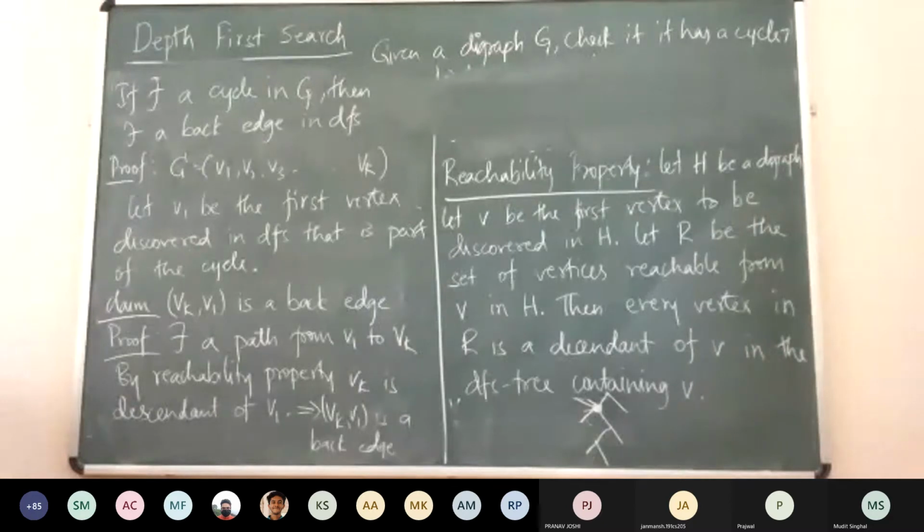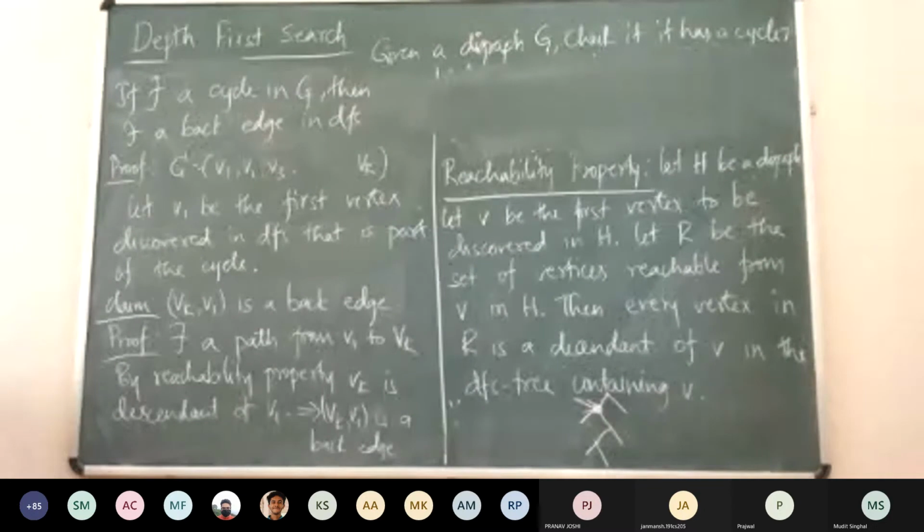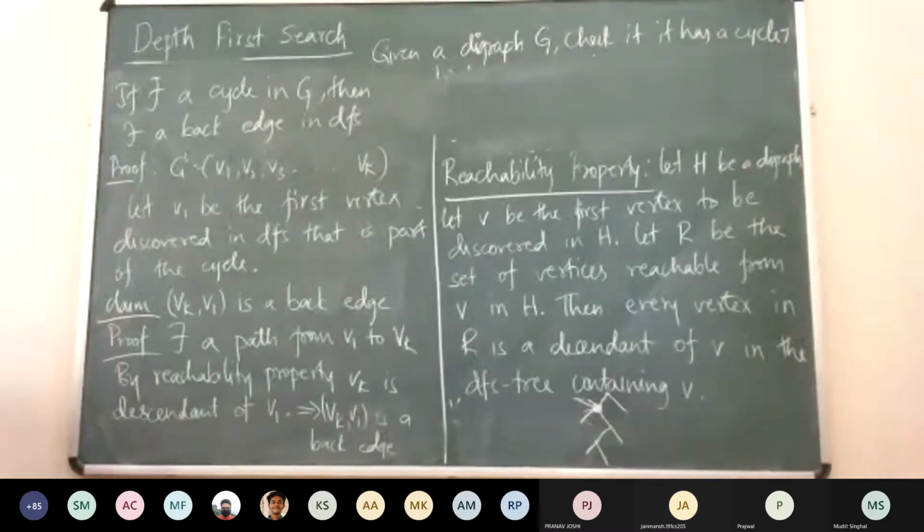I think most of you were trying to say this initially also, right? The only thing that was stopping us was this reachability property. We proved it again, and once we prove it, this becomes very easy. It's a very simple proof, but it uses a nice property, what we call the reachability property. Okay, good.